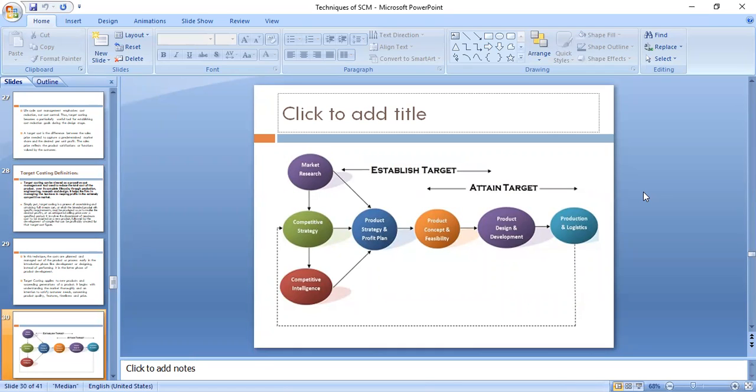Now, can anyone tell me what you mean by market research? Generally, what do you do under market research? Yes, Neelam, Prahlad, Suraj. What is basically market research? We try to get information related to the market, product, competitor, correct? And seller or buyer.